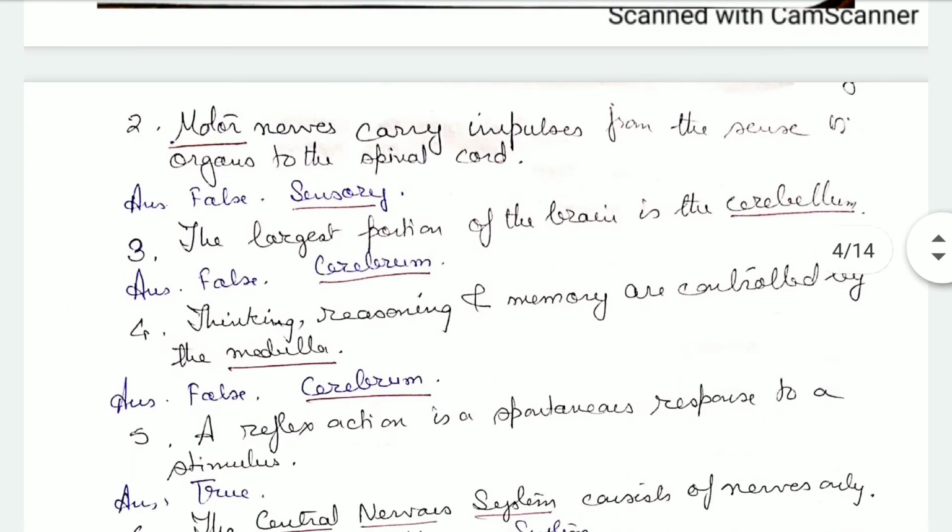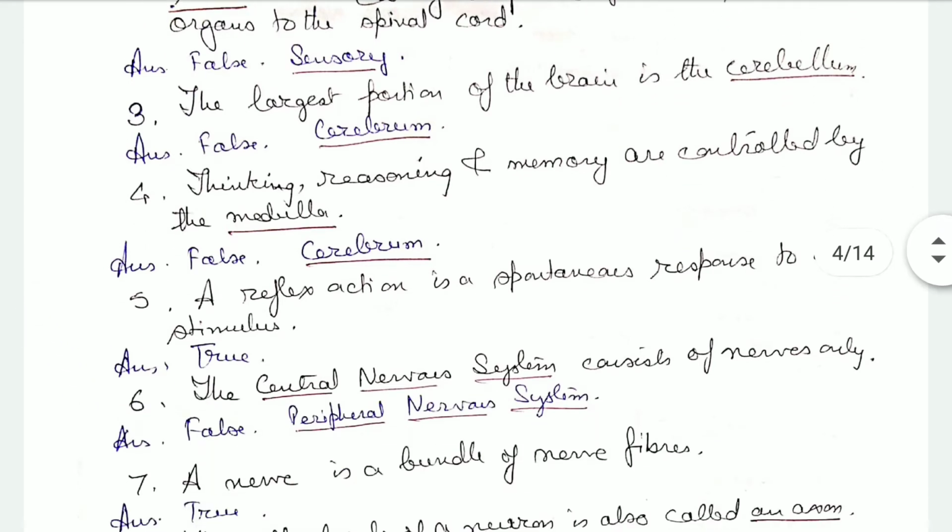Motor nerves carry impulses from the sense organs to the spinal cord. That is false. The sensory nerves carry impulses from the sense organs to the spinal cord. Then the largest portion of the brain is the cerebellum. That is also false. The largest portion of the brain is the cerebrum. Thinking, reasoning and memory are controlled by the medulla. No, it's false. The part of the brain which controls these things is the cerebrum.